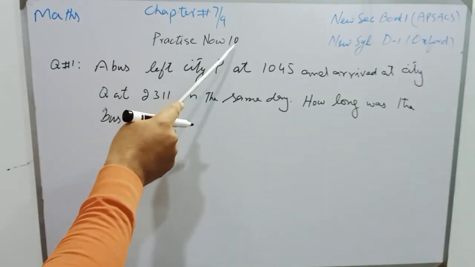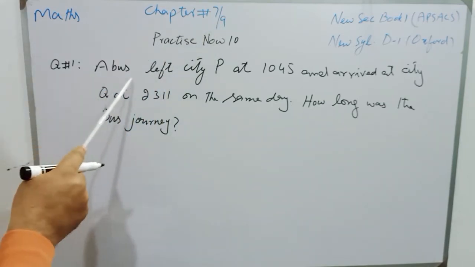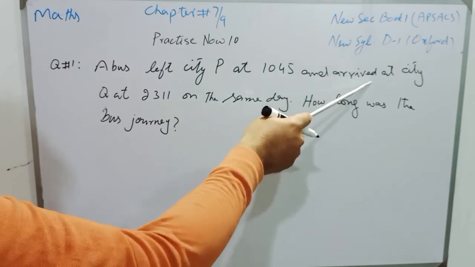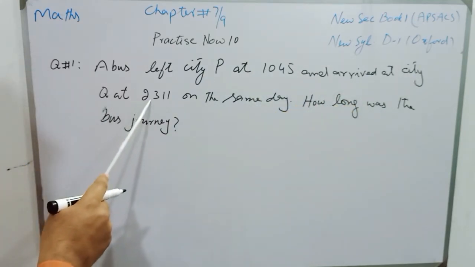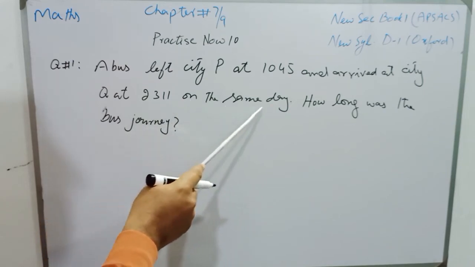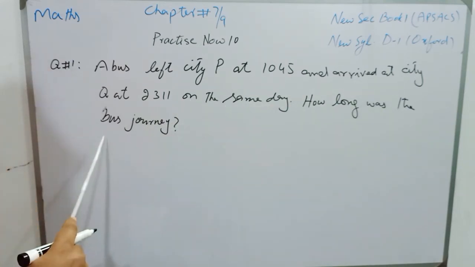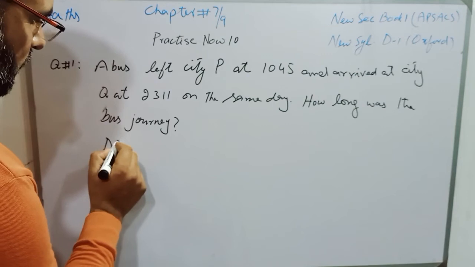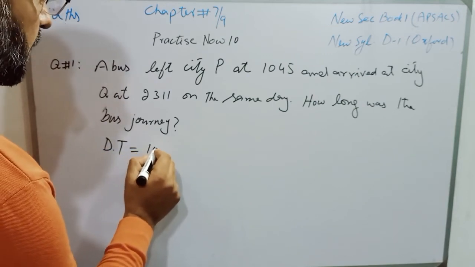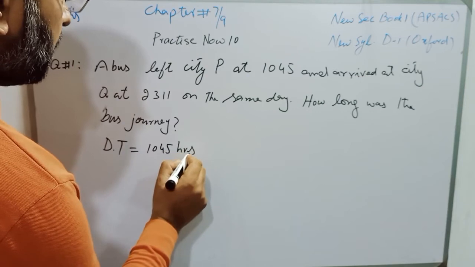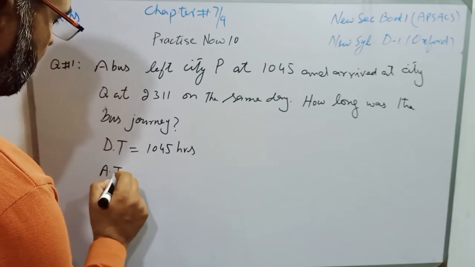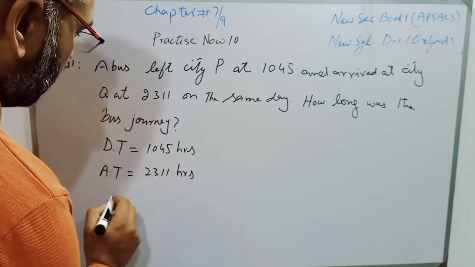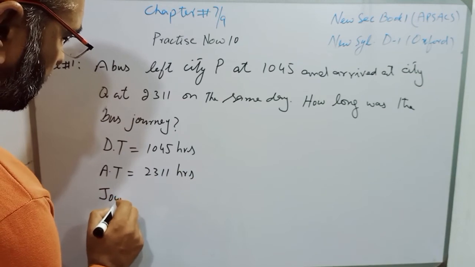Students, practice note 10 of the same chapter is: a bus left CTP at 10:45 hours and arrived at CTQ at 23:11 hours on the same day. How long was the bus journey? So students, departure time is 10:45 hours, whereas arrival time is 23:11 hours, and we have to find the journey time.